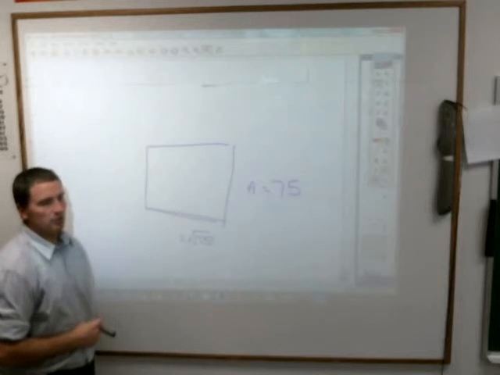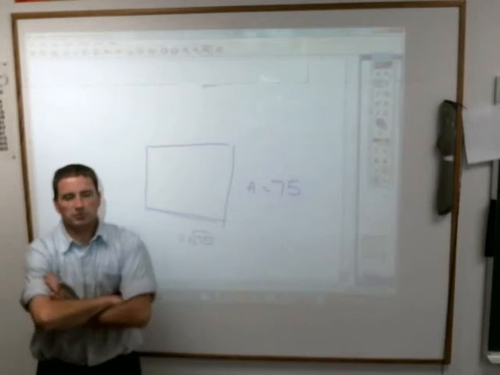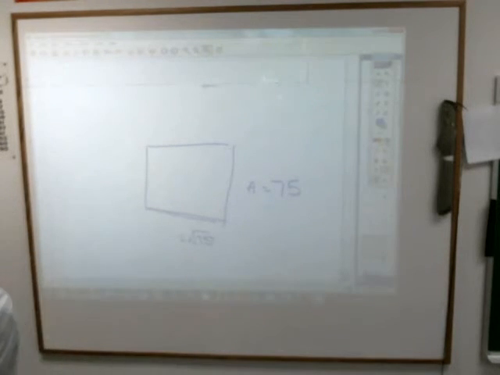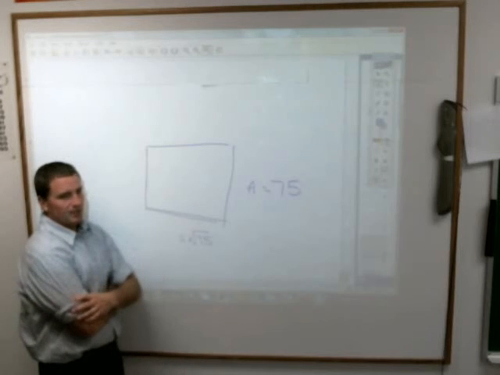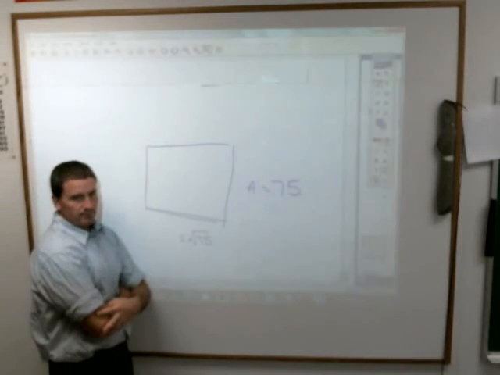But if I asked you, what two numbers would the square root of 75 fall between? In other words, to give me a good guess, the square root of 75 is close to what two real numbers? So then you start thinking, what are my perfect squares that 75 is close to?